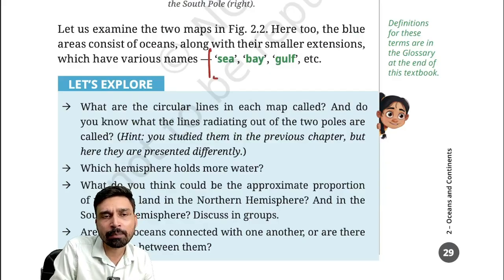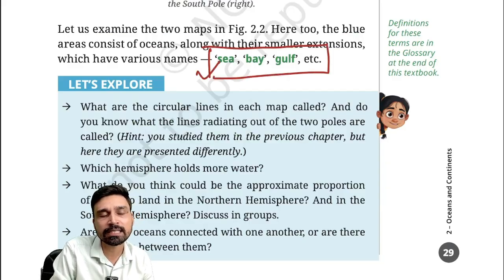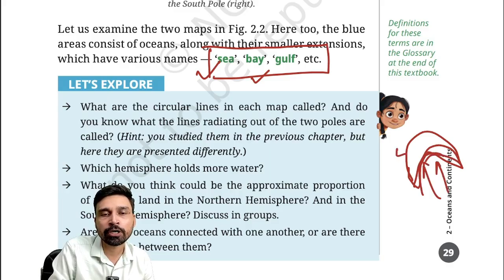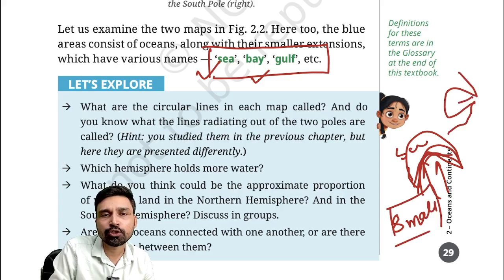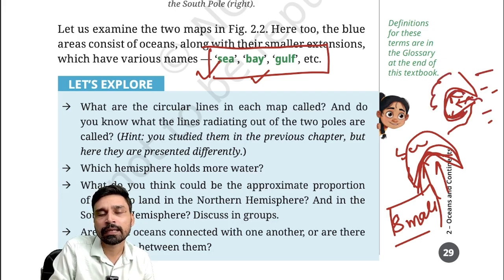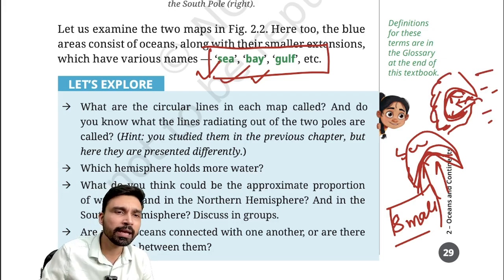Now, the ocean is the largest water body. Apart from that, you also have smaller water bodies such as the sea. A sea is a relatively smaller water body that generally lies around the continental landmass. Then you have the bay. A bay is an inward-growing indentation of the water into land, and it is surrounded by land on three sides. And a gulf is smaller than a bay itself. A gulf generally has a narrow inlet, and as you move toward the coast, the interior becomes wider and wider. So this is the ocean, this is the inlet of the gulf, and this area is your gulf, and this entire region is your continental land masses. So sea, bay and gulf.